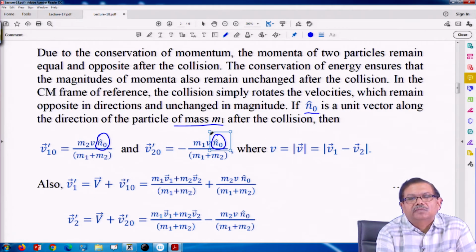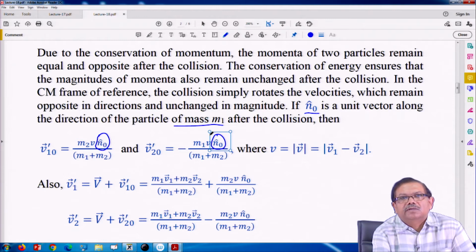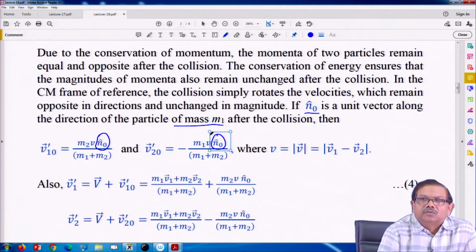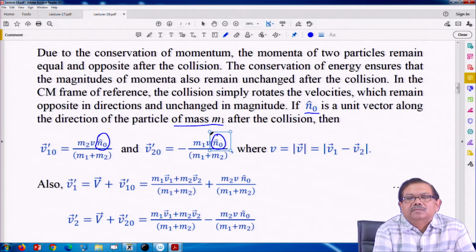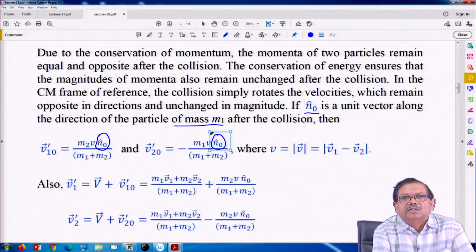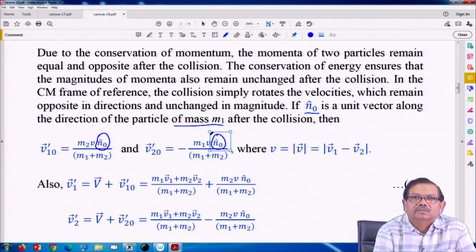After collision the magnitude is the same, and they would be in opposite directions, because total momentum is 0. We are considering a frame of reference where the center of mass is at rest. So, before collision it was 0, after collision it was 0.